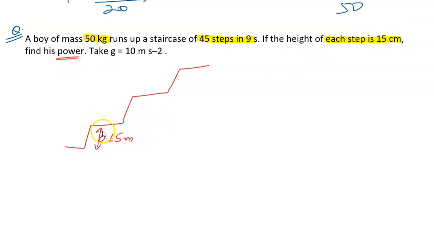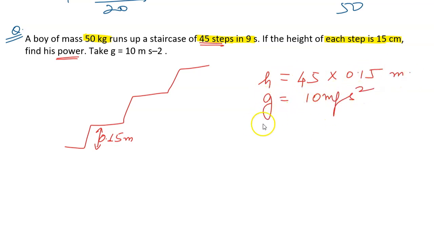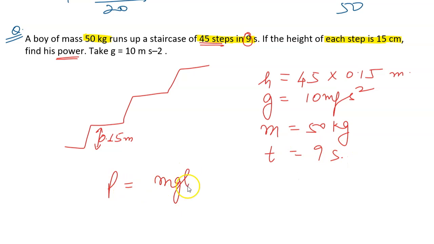So the height of one step is 0.15 meters, and the boy runs 45 steps. The total height that the boy goes up is 45 times 0.15 meters, g is 10, mass is 50 kg, and the boy runs in 9 seconds. Here we can find power using the energy gained by the boy, mgh divided by t.